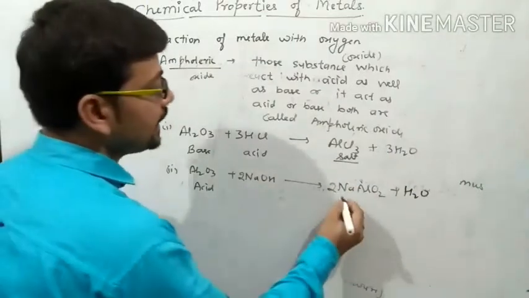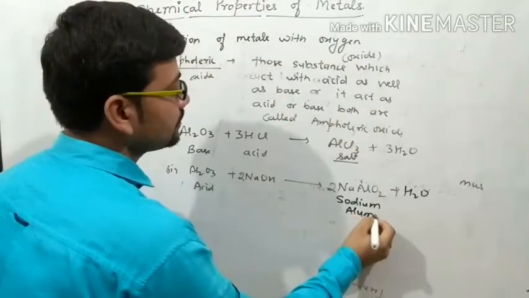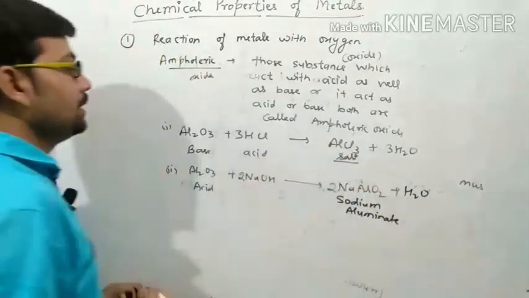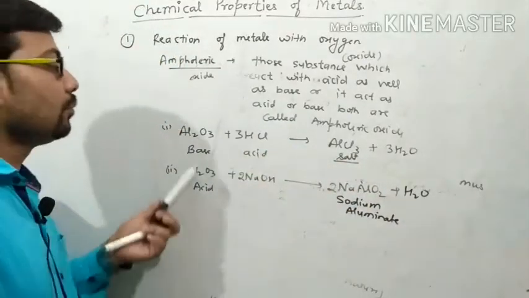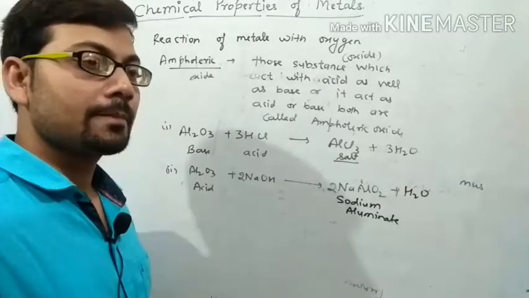So here you can see that sodium aluminate forms. Here aluminium oxide acts as both acid as well as base.